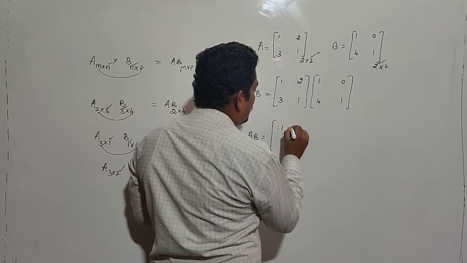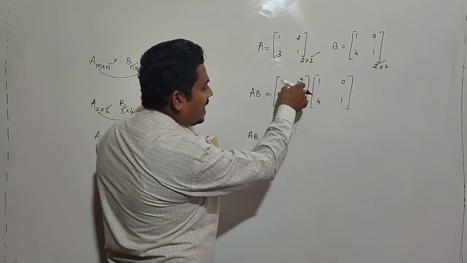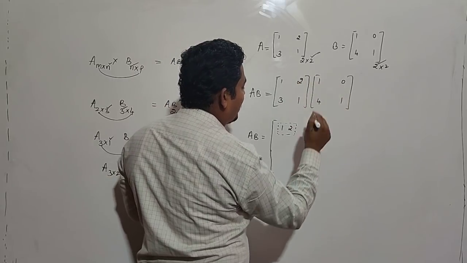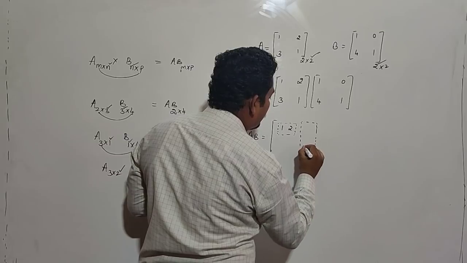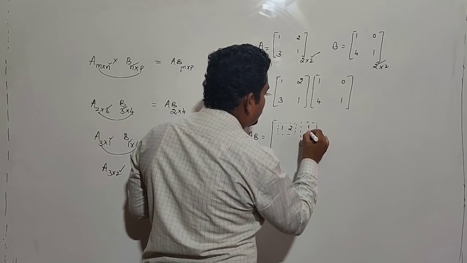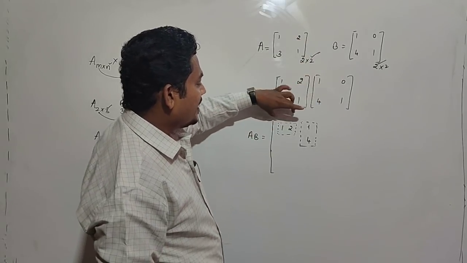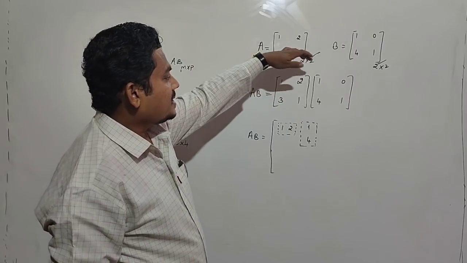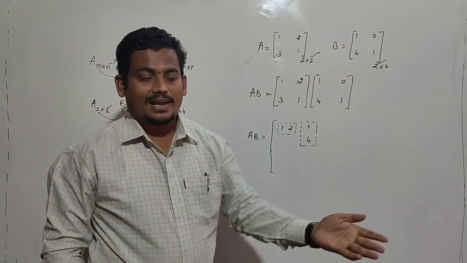What is the first row? 1, 2. The first column is 1, 4. The first row with the first column gives the first element, that is A11. Next, the first row with the second column gives the A12 element.